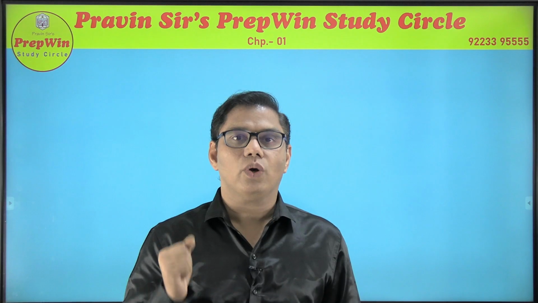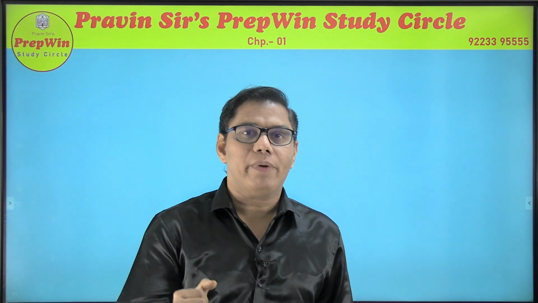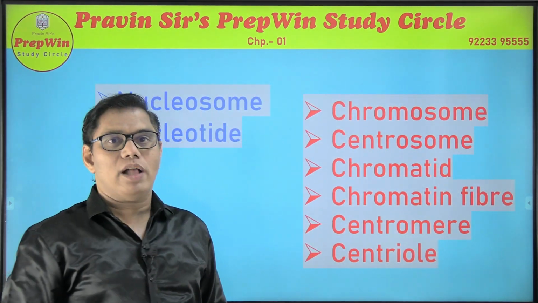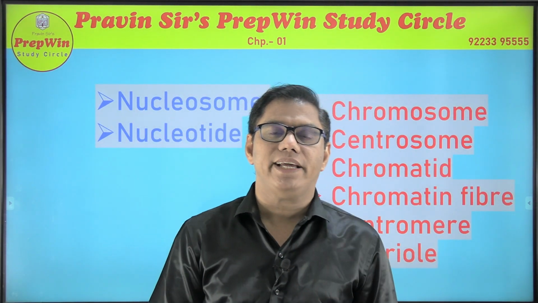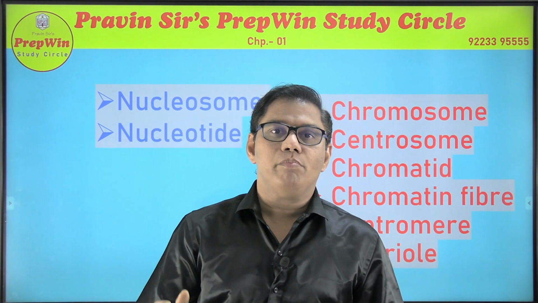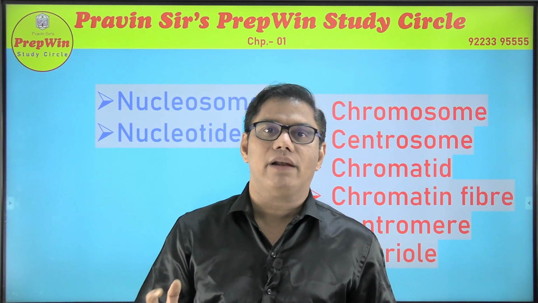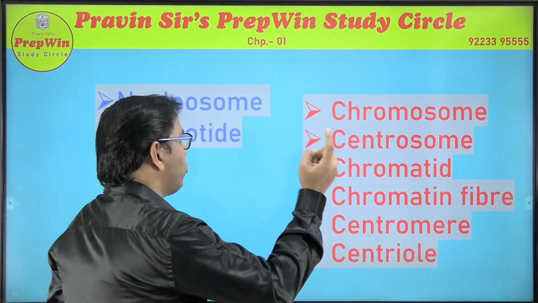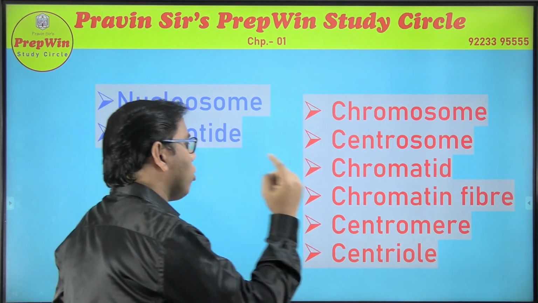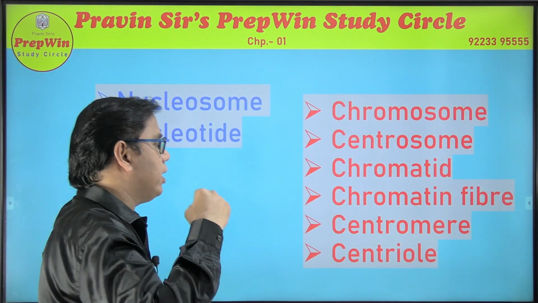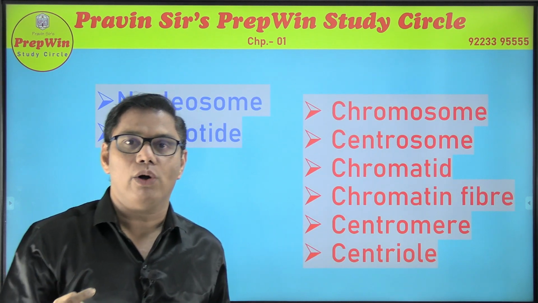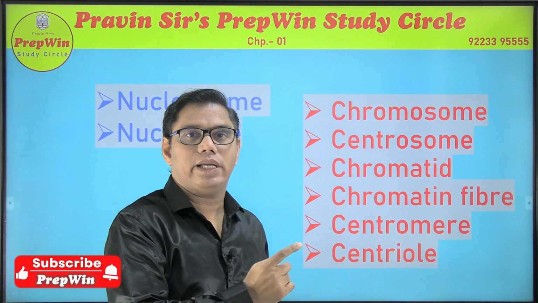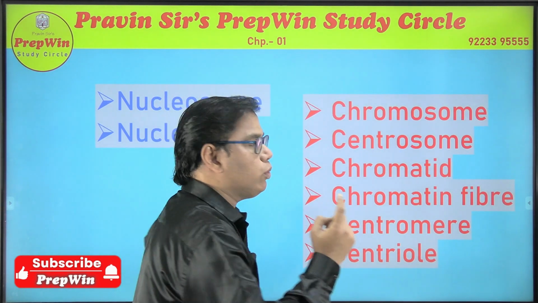So here I come with my prediction for chapter number 1. In chapter number 1, students are haunted by these C's. You should know the meaning, definition, location, function of all these words starting from C: chromosome, centrosome, chromatid, chromatin fiber, centromere, centriole. Each and every word is important and you will get a question in your examination related to these words.